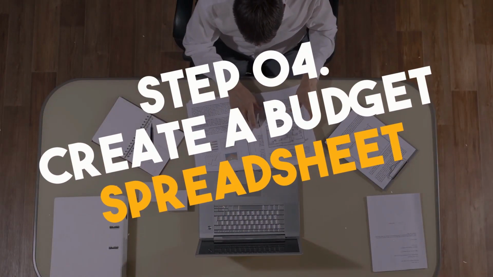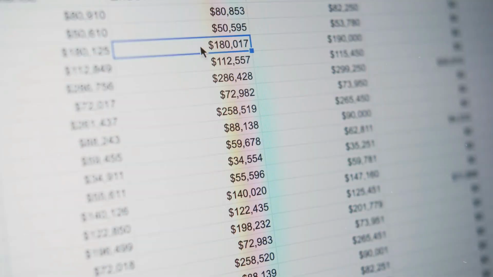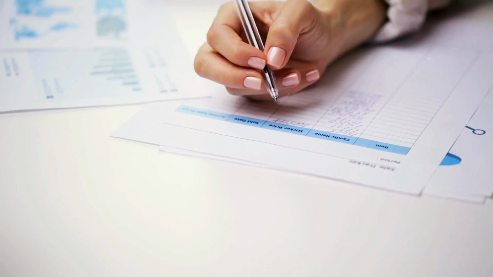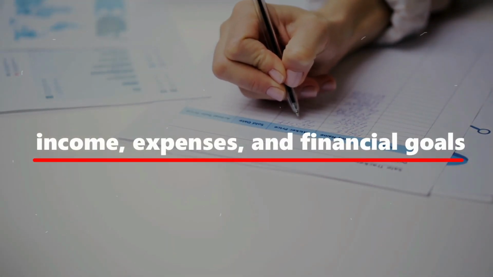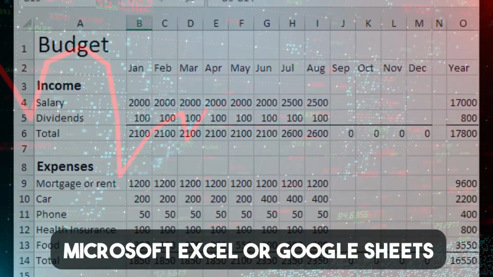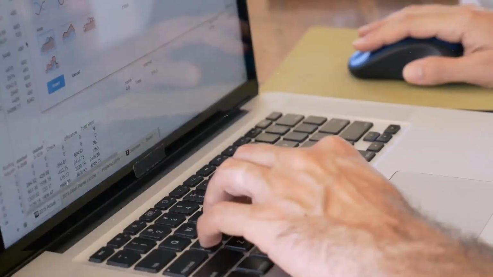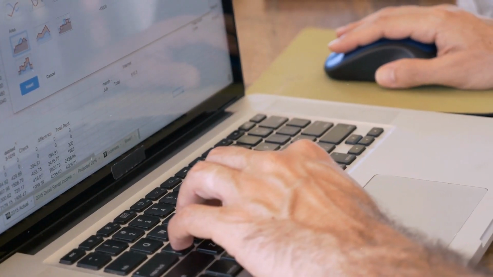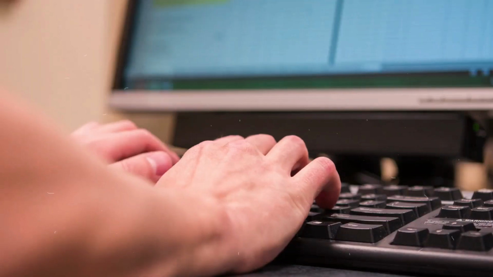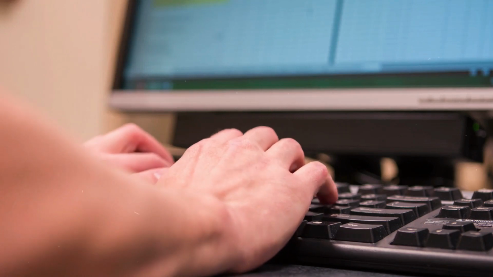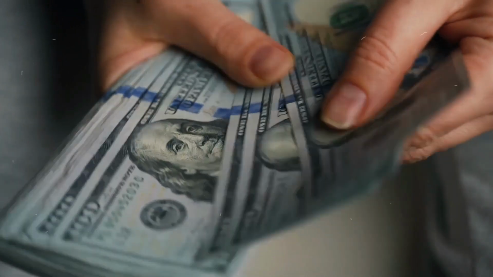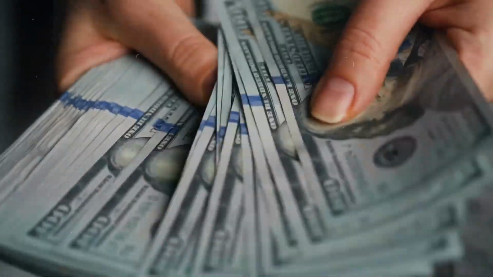Step 4. Create a budget spreadsheet. The next step is to create a budget spreadsheet. This spreadsheet should include your income, expenses, and financial goals. Use a spreadsheet program like Microsoft Excel or Google Sheets to create your budget. Start by listing your income at the top of the spreadsheet and subtracting your expenses from your income. This will give you your net income. Then, subtract your financial goals from your net income to determine how much money you have left over each month.